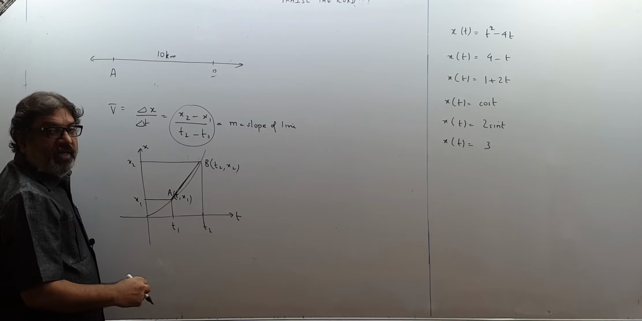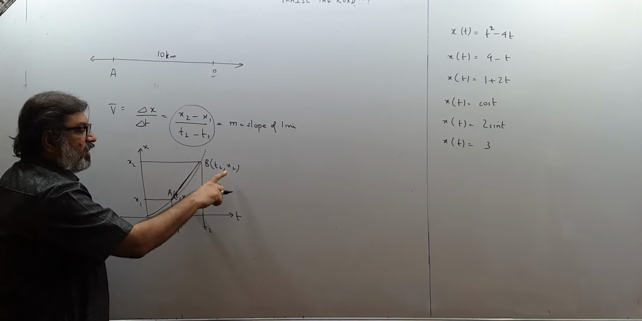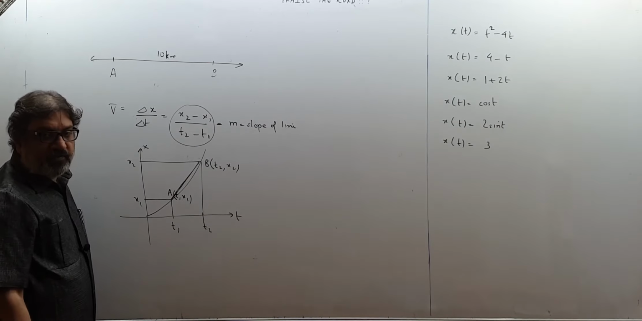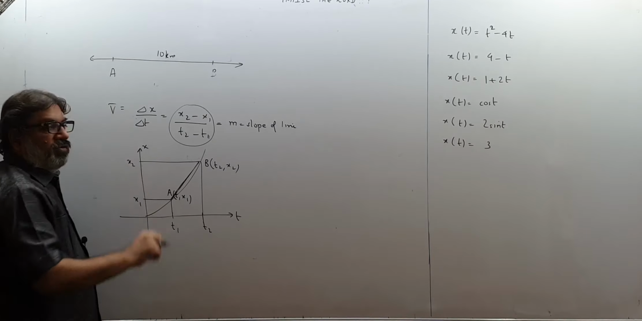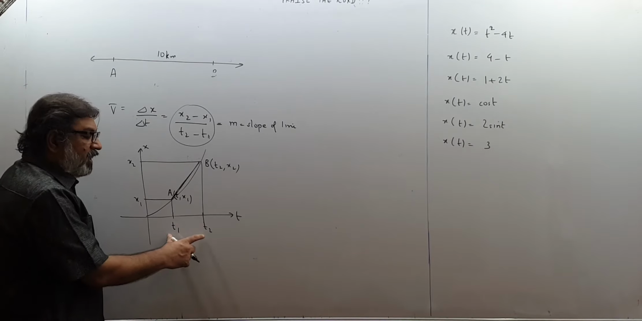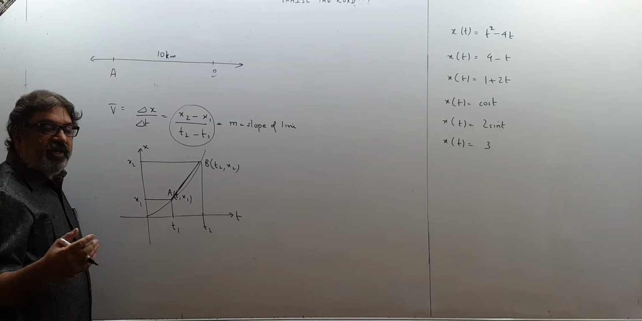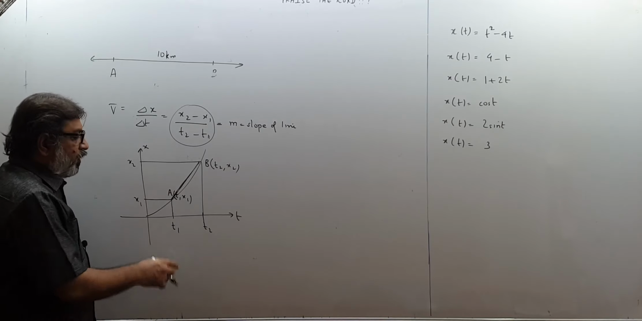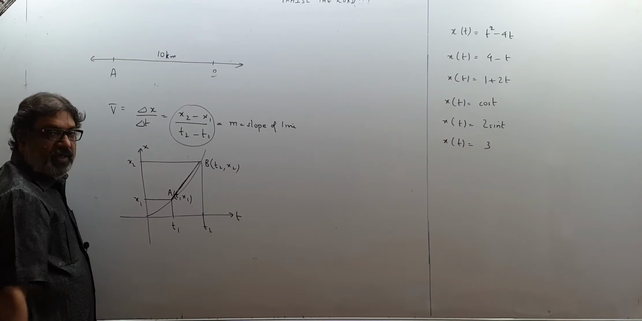What will be slope of line segment AB? x2 minus x1 upon t2 minus t1, difference of y coordinates upon difference of x coordinates. So what is the geometric meaning of average velocity for you? The geometric meaning of average velocity is that whatever time interval is given to you, in which you want to find average velocity, between t1 and t2 times, plot the points on the graph of position versus time.